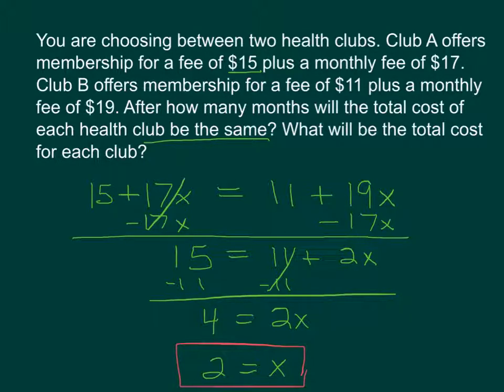It also says, what will be the total cost for each club? So if it's going to be the same, we only have to figure out one of them, and it's going to be equal to the other. So we could do 15 plus 17, and now we know x is equal to 2. So 17 times 2. In other words, 15 plus 34, which is going to be $49.